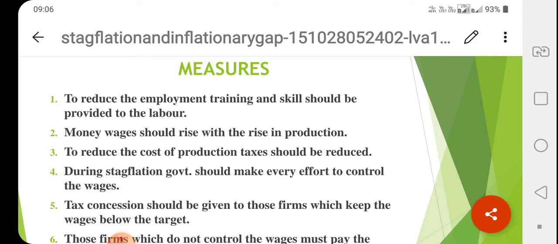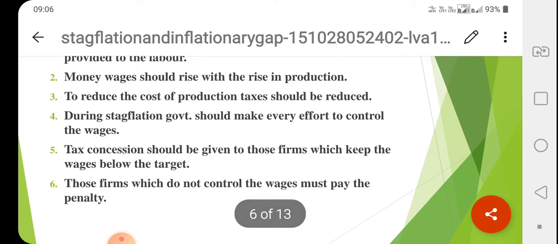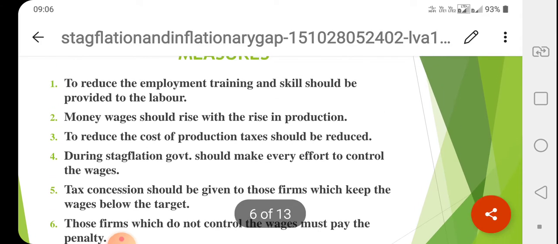To reduce the cost of production, taxes should be reduced. During stagflation, government should make every effort to control the wages. Tax concession should be given to those firms which keep the wages below the target. Those firms which do not control the wages must pay the penalty.